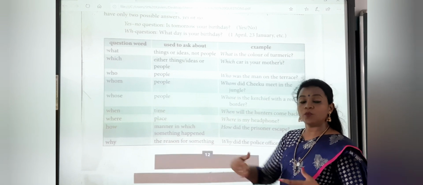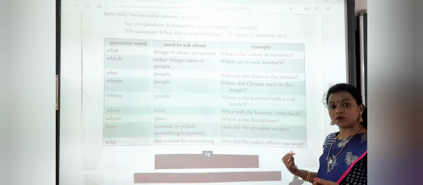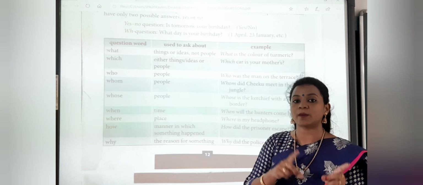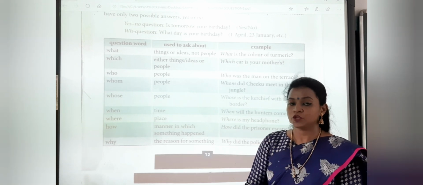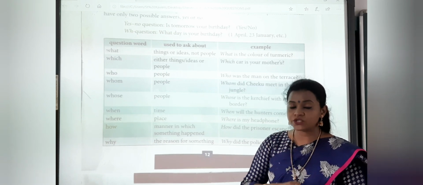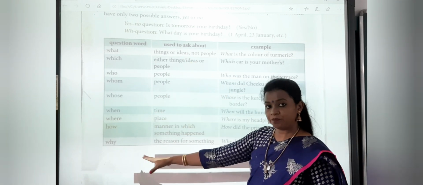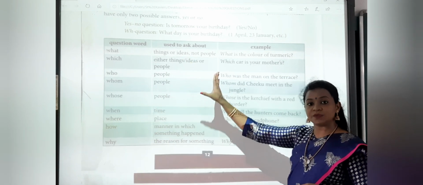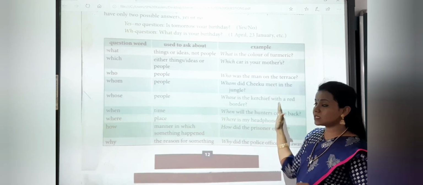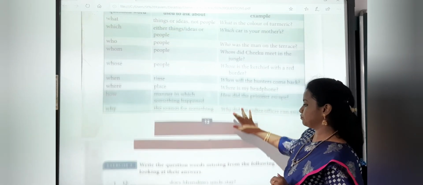Now this one, why? We want the reason for something. That is, why did the police officer run away? Now we don't know what happened, so we want the reason. For that we use the WH word, that is why. So you all understand what the WH words are? WH questions relate to the formation of the WH words. Which are these? These are for things, people, reason, where, mannerism, time, place, everything. And this is the example given to you so that you can relate to this column.